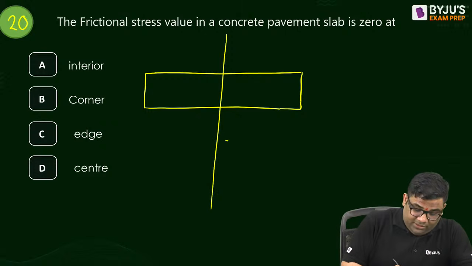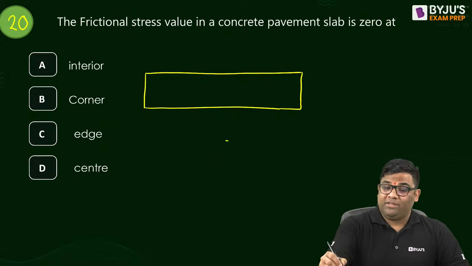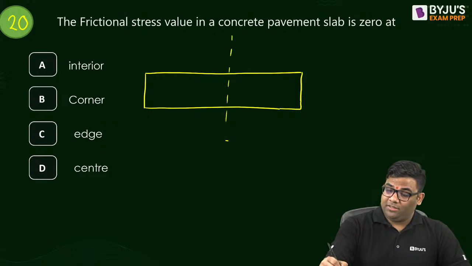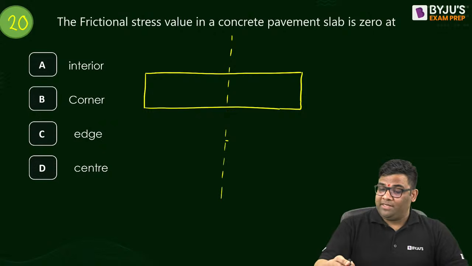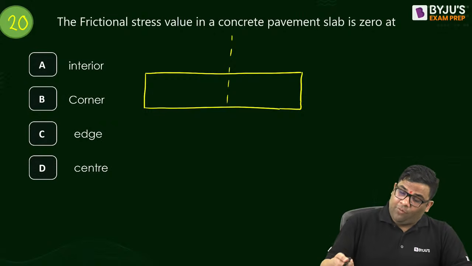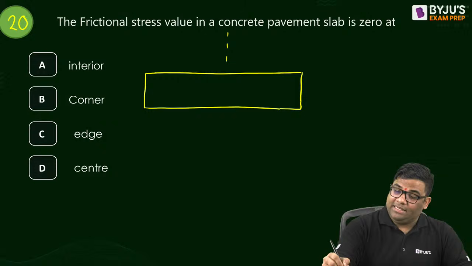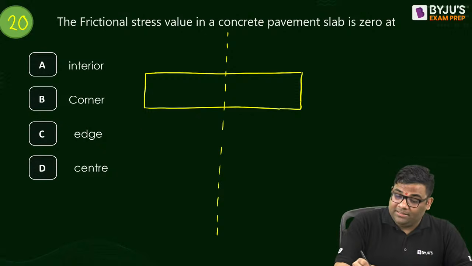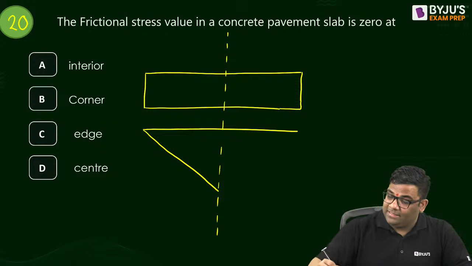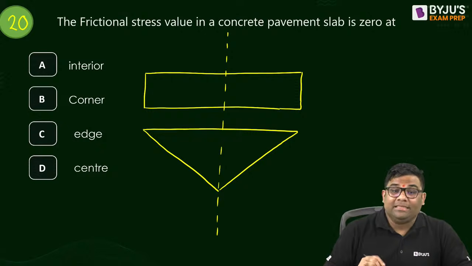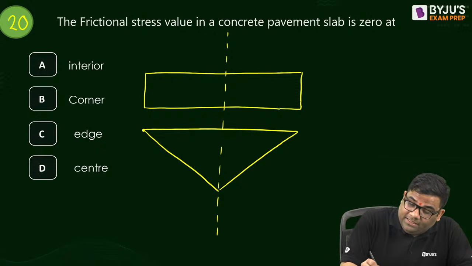See, if you see the frictional stress variation, how does it vary? It varies linearly, na? Yes, it varies linearly. Maximum at the center. Like this, it varies linearly, right? Okay, here it is 0.